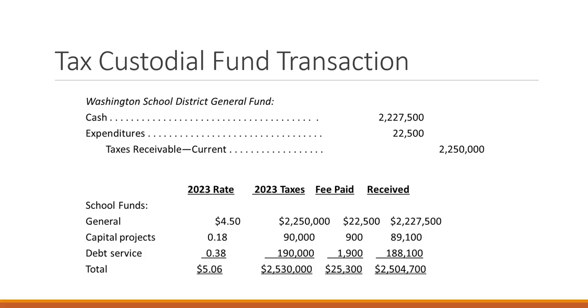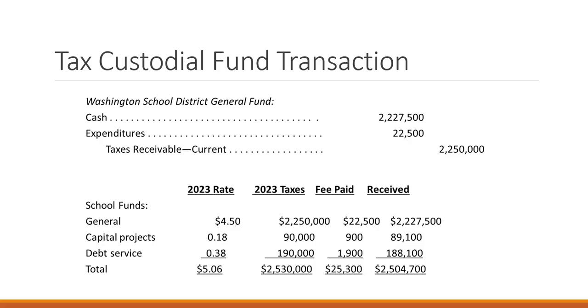Then you can see that what they had, so we have general funds for just the management and the running of the school, that 18 cents of this total $5.06 is to a capital projects budget, and then 38 cents is to a debt service fund. This is much like in chapter 6, where we had the bonds fund and we looked at the debt service for the street project. This is just an example of a portion of their allocated property taxes being used for a debt service fund to manage.